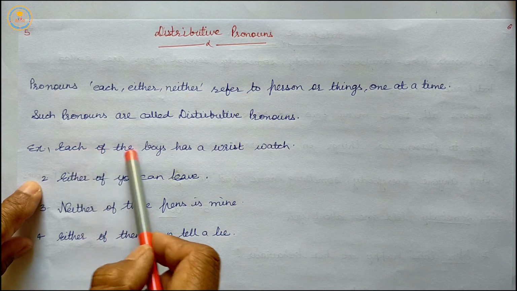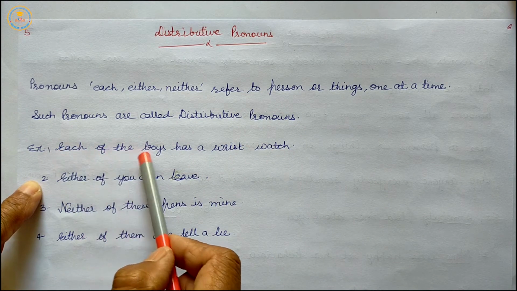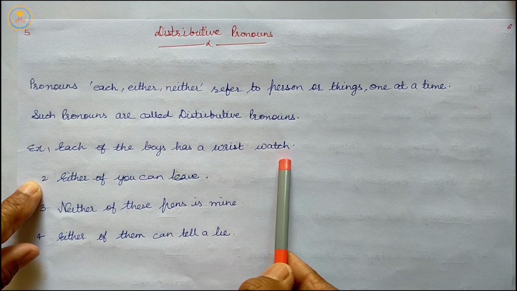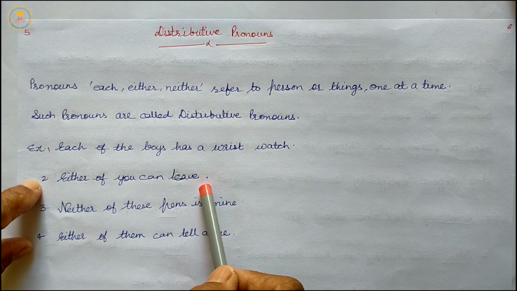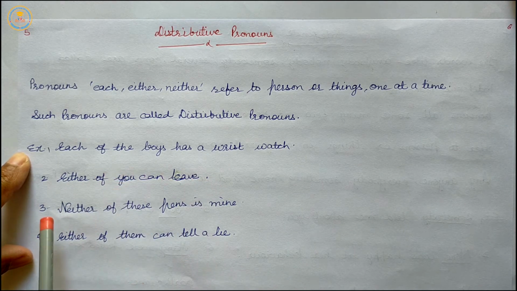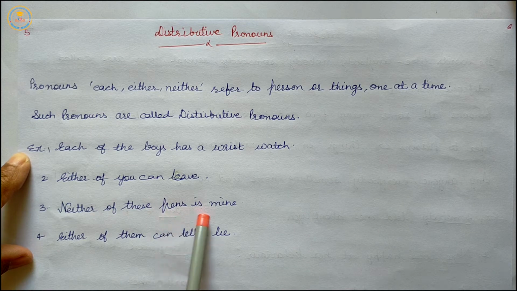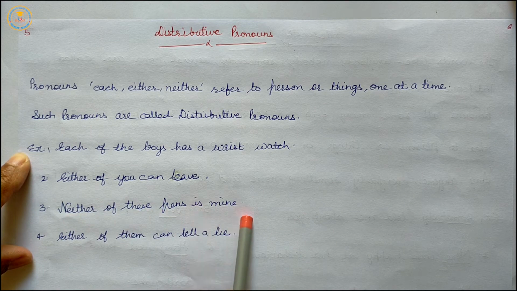Example, each of the boys has a wrist watch. Either of you can leave. Neither of these pens is mine. Either of them can tell a lie.